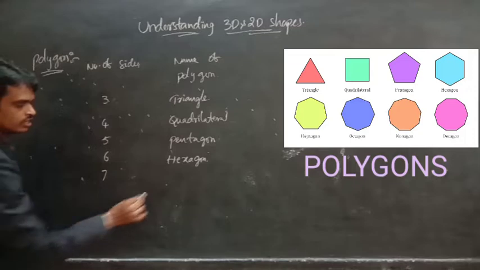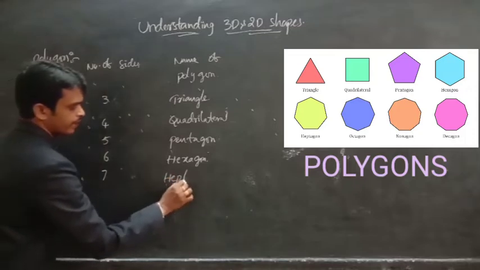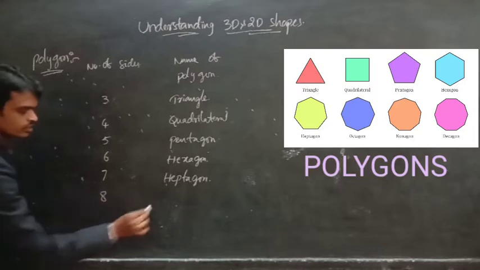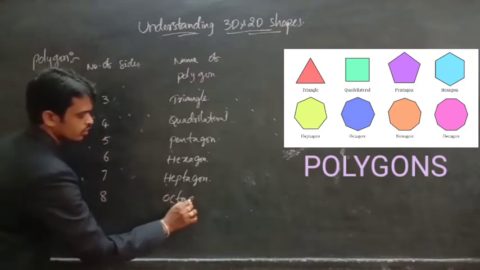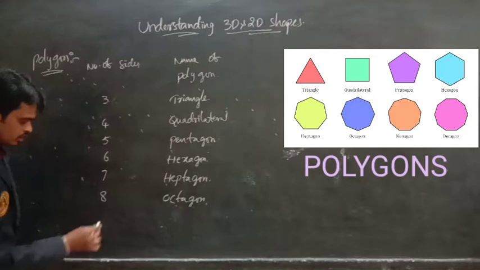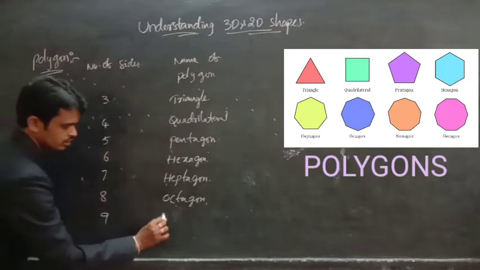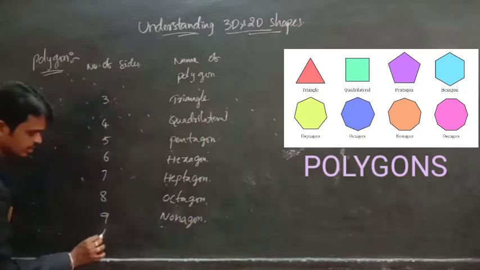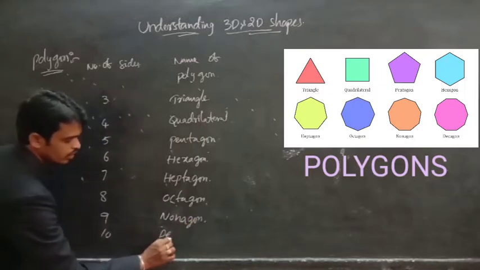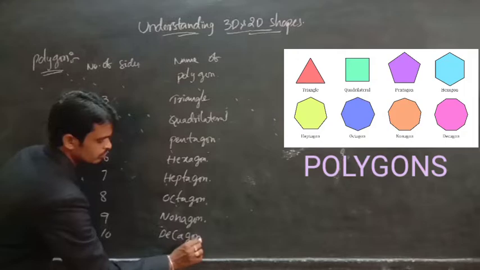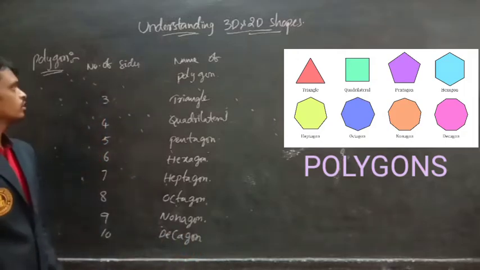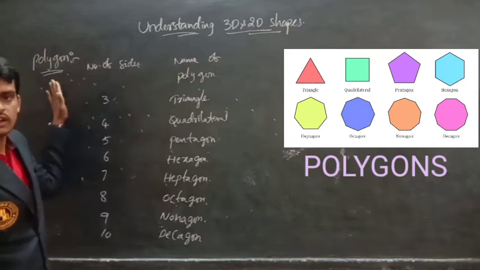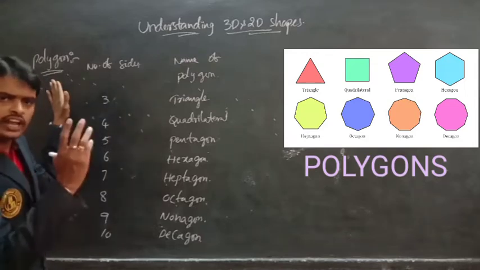Seven sides, heptagon. 8 sides, octagon. 9 sides, nonagon. 10 sides, decagon. So a polygon is nothing but a simple closed figure formed by at least three line segments.